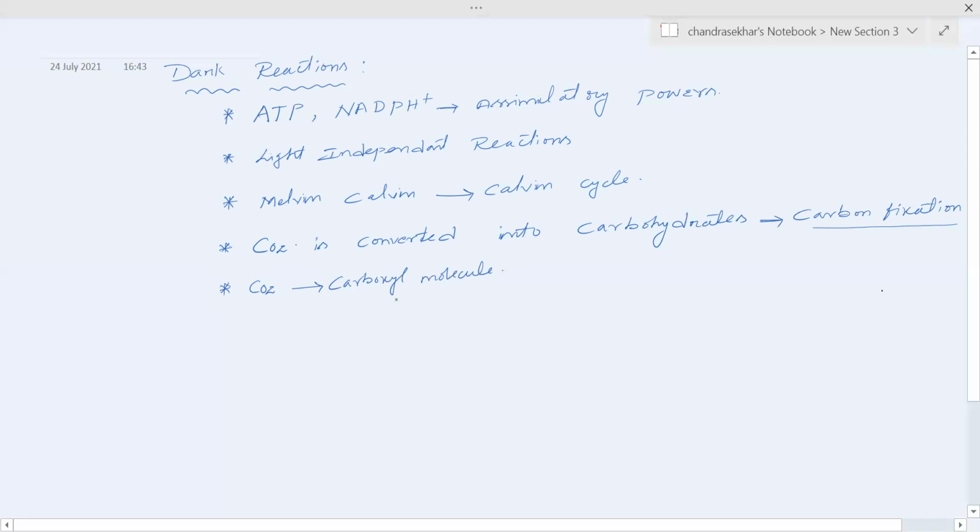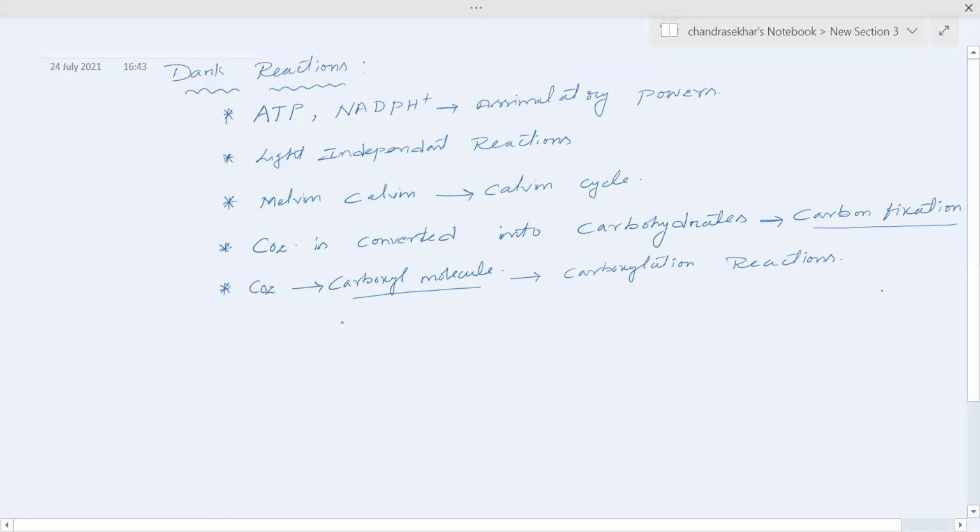Hence it is also called carboxylation reactions. These are the other names for dark reactions.